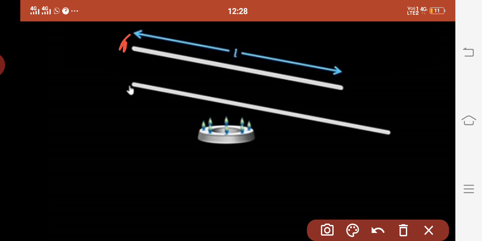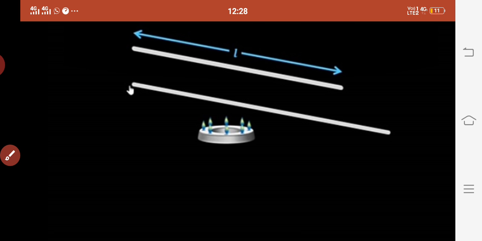So it's not mandatory that a solid changes along one direction only. If we supply heat, it can expand in any direction.